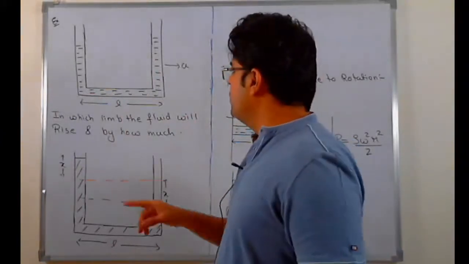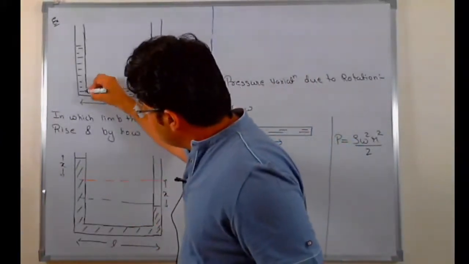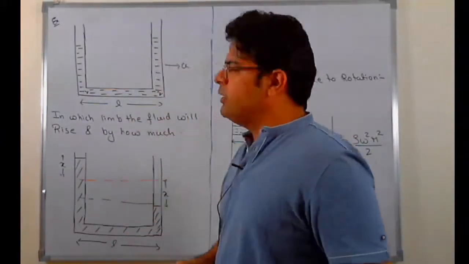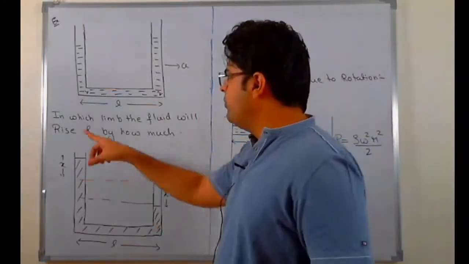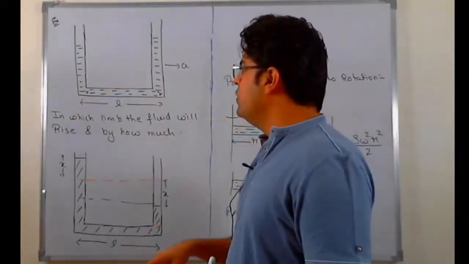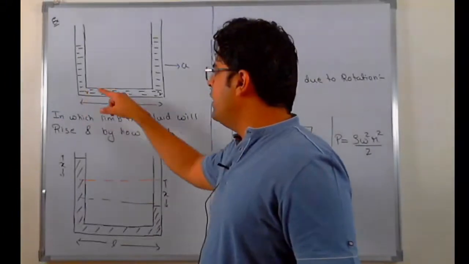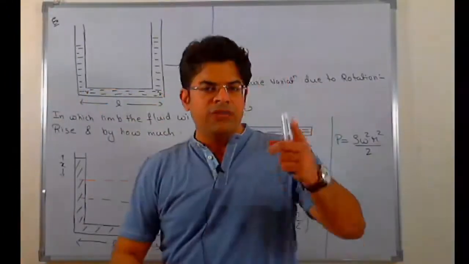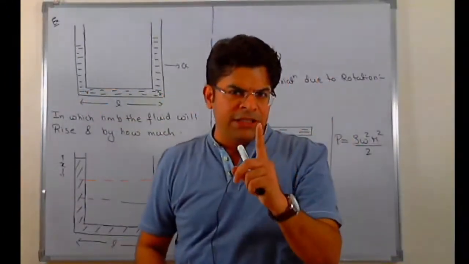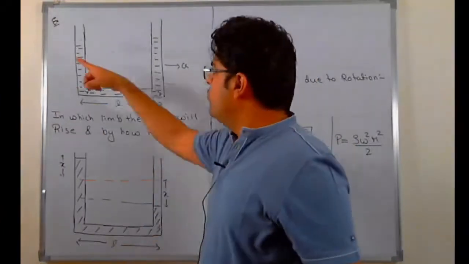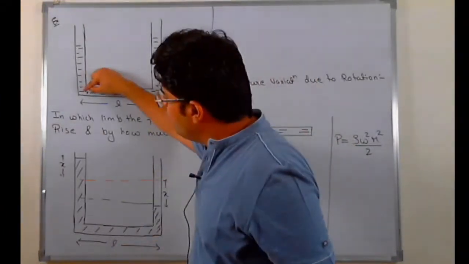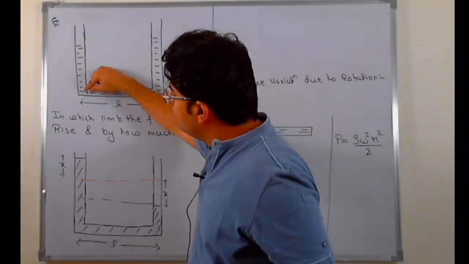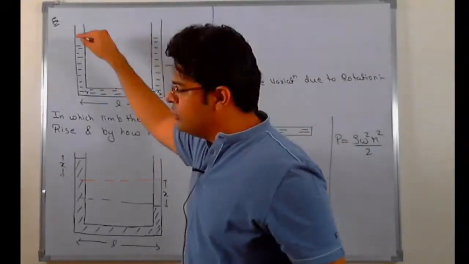So first thing first, just tell me, out of these two points 1 and 2, at which point does the pressure have to be higher? Yes, you are right, the pressure at point 1 has to be higher. As we go vertically down, the pressure increases because of gravity and height. So in this arm, since the pressure at point 1 has to be higher, the length of the fluid has to be higher.